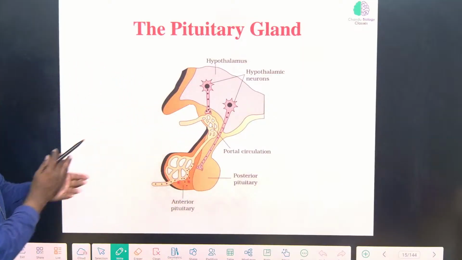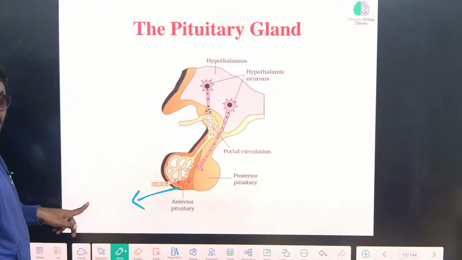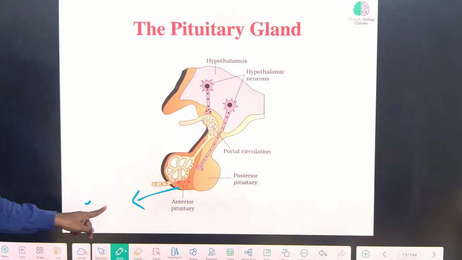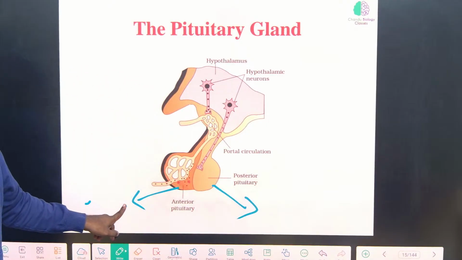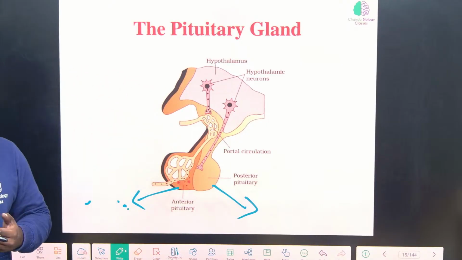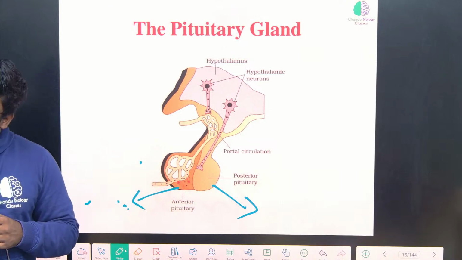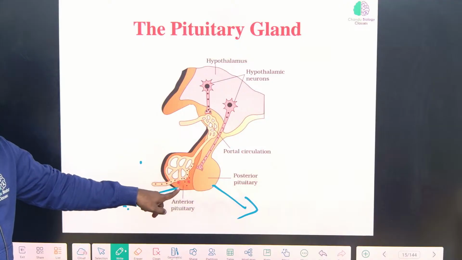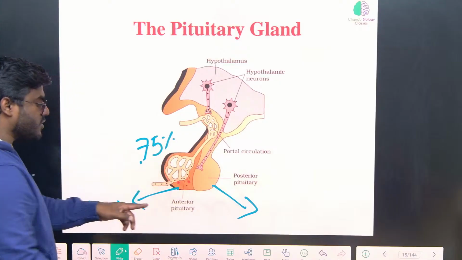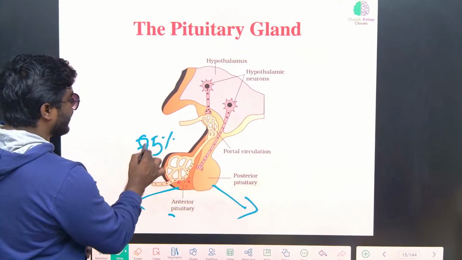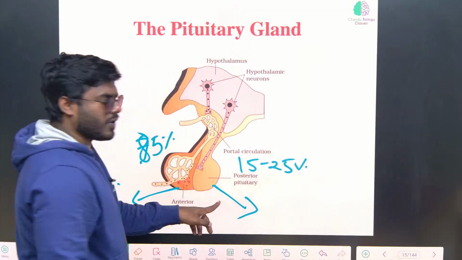This is the pituitary gland. Structurally or anatomically, we have differentiated it into anterior pituitary and posterior pituitary. Anterior pituitary occupies most of the place, and most of the functions are controlled by it. I can say 75 to 85% of the pituitary gland is made up of anterior pituitary, and 15 to 25% is posterior pituitary.